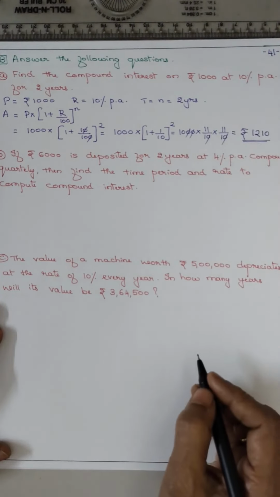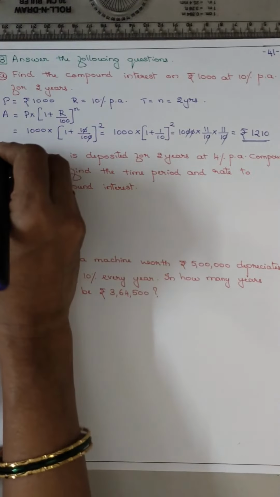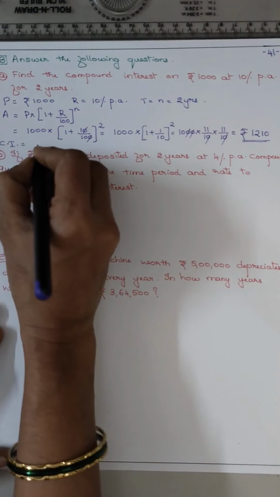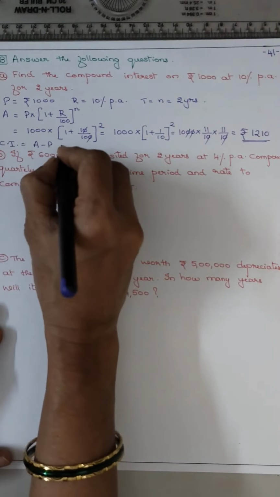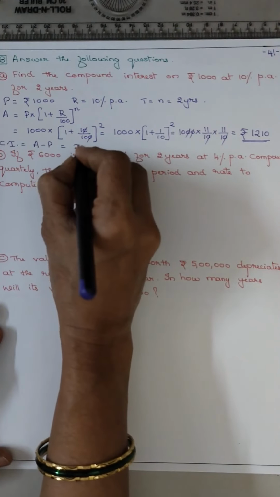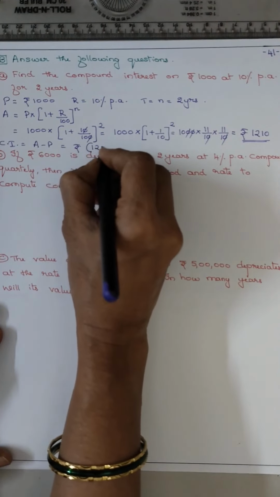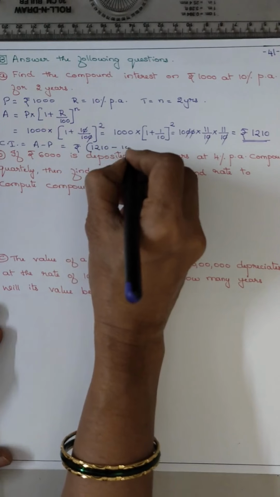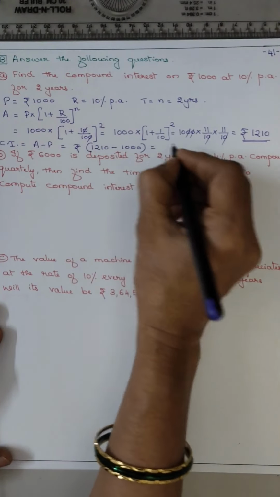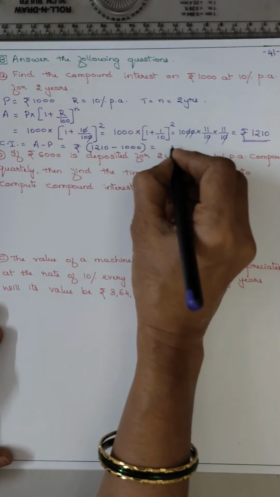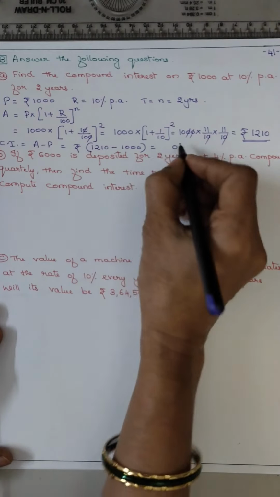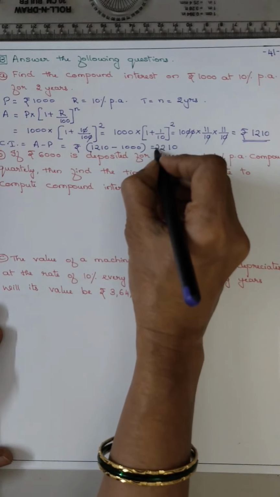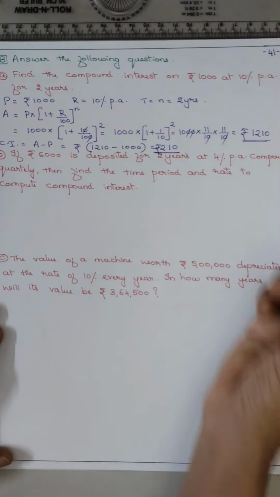1210. This is the amount. Now CI is equal to amount minus principal. So rupees, amount is 1210 minus 1000. You will get the answer 0, 1 and 2. So rupees 210.